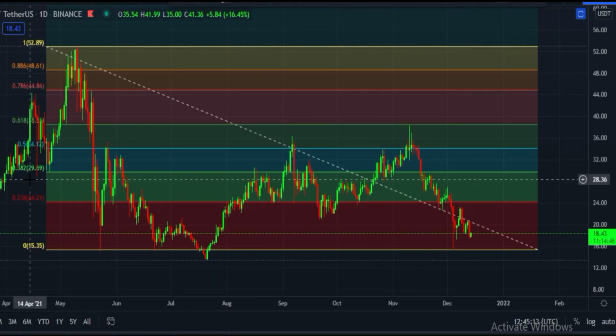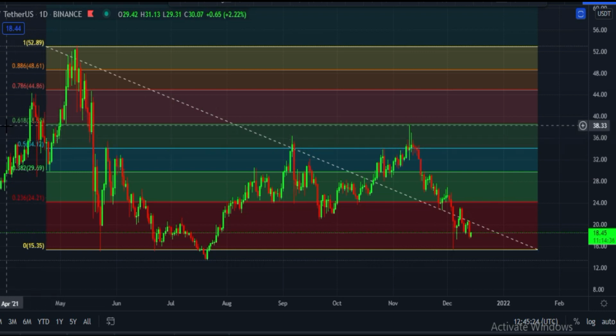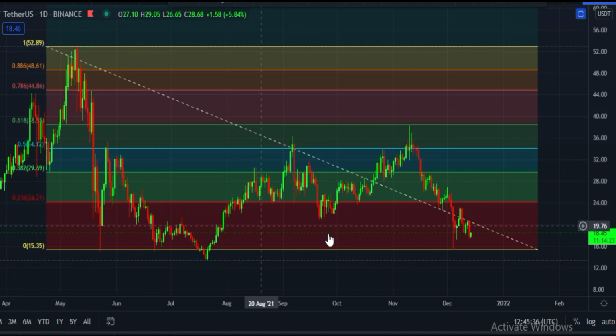After that, 0.38 Fibonacci level, which is $29 price zone. After that, 0.5 Fibonacci level, which is $34 price zone, which is a very important area. And after that, 0.61 golden pocket, which is at $38 price zone, and after that 0.78, which is at $44 price zone. These are trade levels. We have to watch these levels for trading.